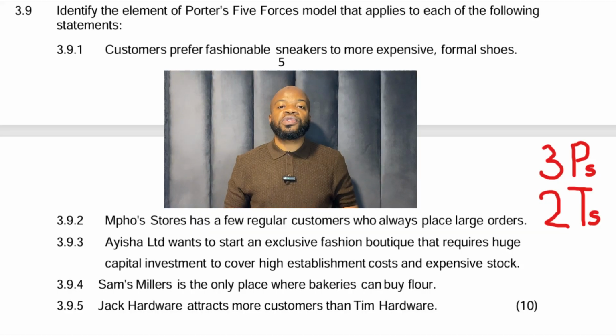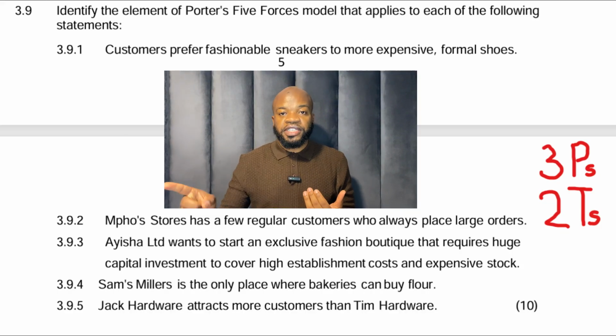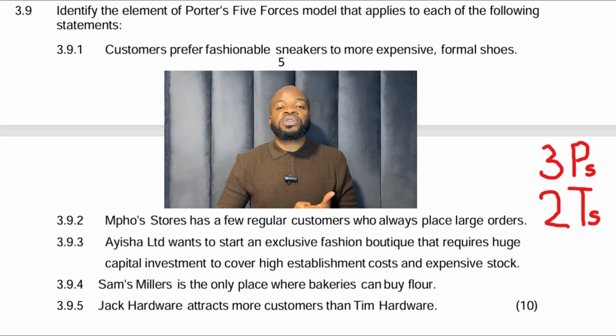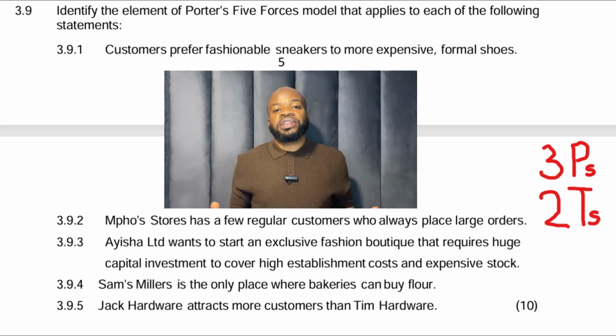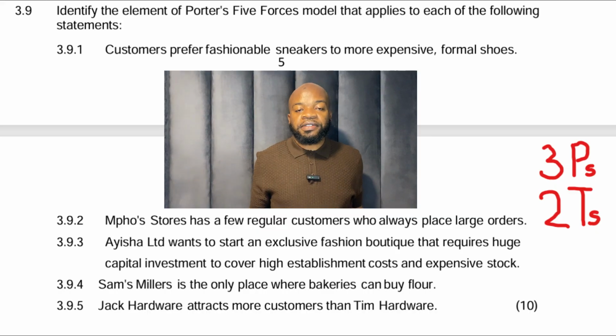So in this case, you've got 3 P's and 2 T's. What are the 3 P's? You've got power of suppliers, that's the first P. You've got power of buyers, that's the second P. You've got power of competitors, that's the third P. You also have 2 T's or 2 threats. The first one is threat of substitute products. The second one is threat of new entrants. You are done with the Porter's 5 forces.